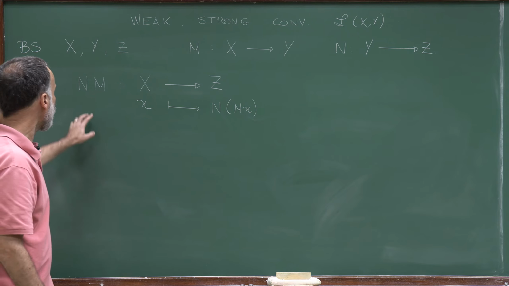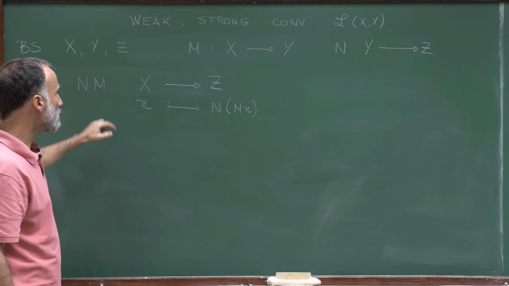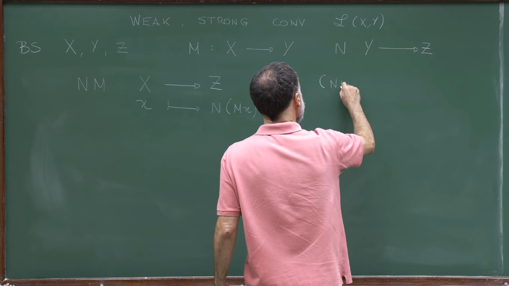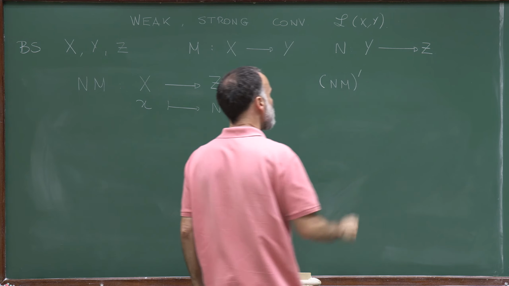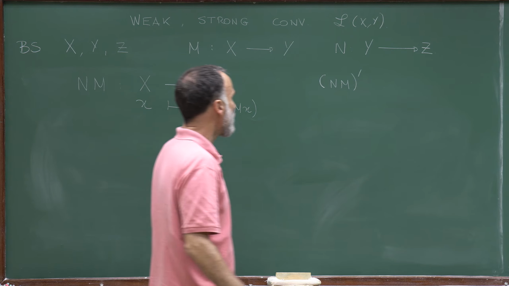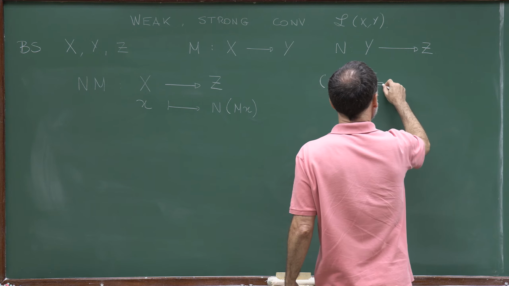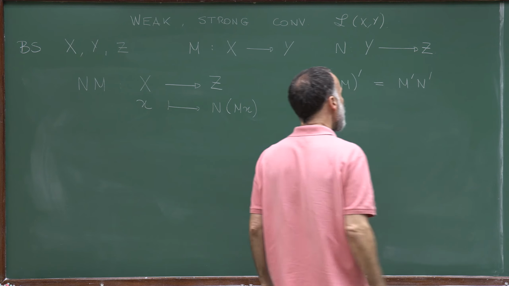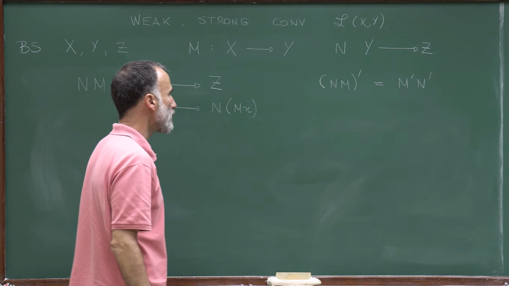And now, well, we have a bounded operator NM. We can define its transpose. So let me represent (NM)', the transpose of this operator NM. And I want to prove that this transposition is actually the composition of M' with N'.